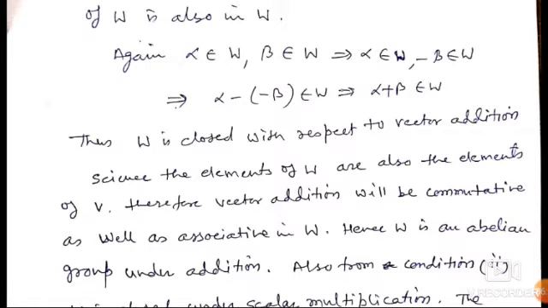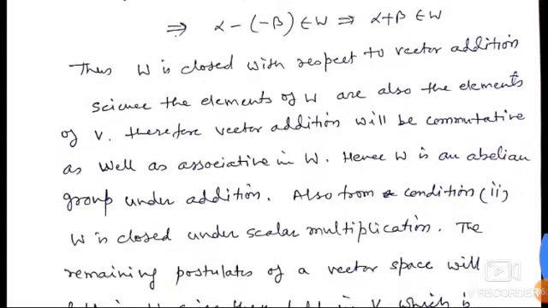As elements of W are also elements of V, therefore vector addition will be commutative as well as associative in W. Hence, W is an abelian group under addition.